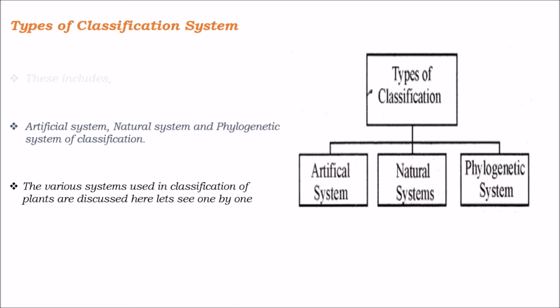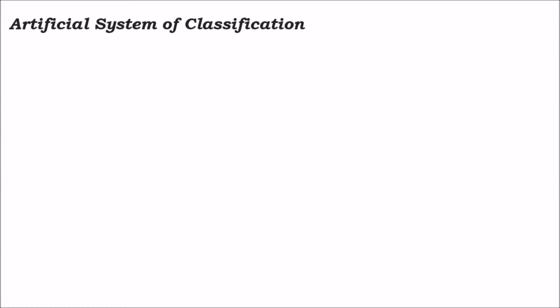As I said, there are three types of classifications: artificial, natural and phylogenetic. We will see one by one. Coming to the very first, the artificial system of classification.